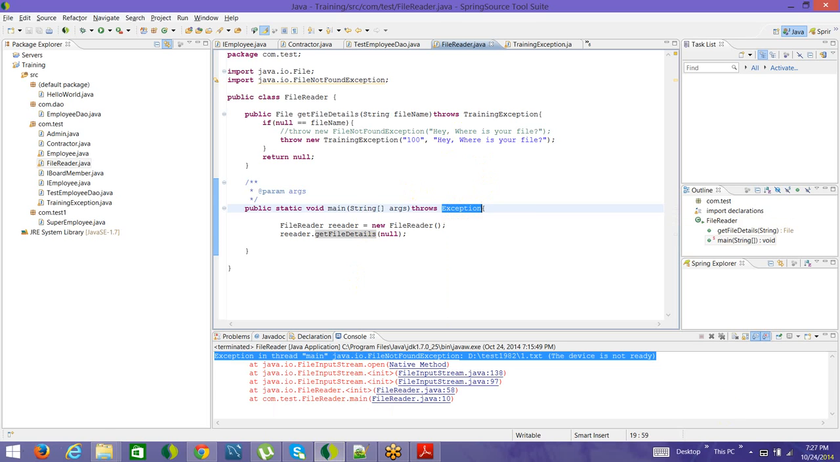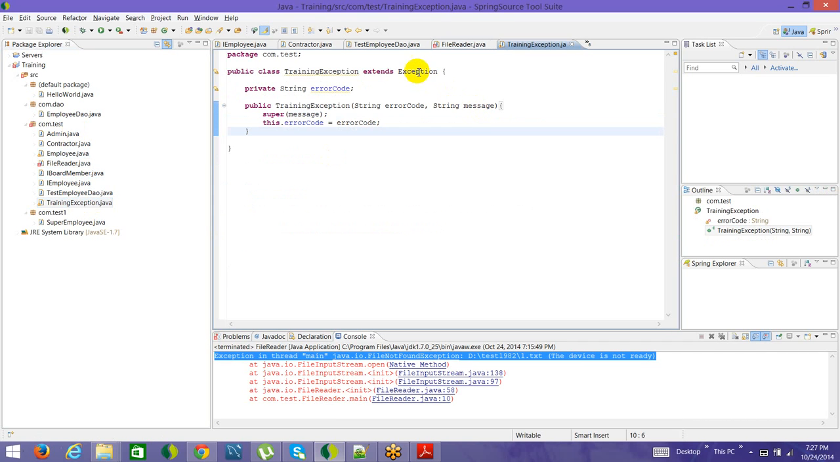Now say I do not want to throw an exception. I only want to throw file not found exception. What to do? Maybe this training exception which we are having has to not extend the very base level class exception. It has to extend file not found exception. So if we go here, let's modify training exception. Instead of extending exception, it extends file not found exception.